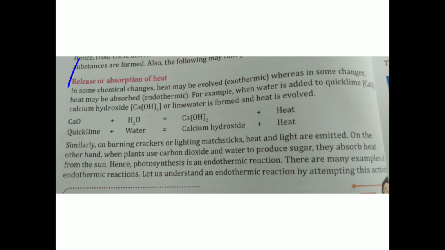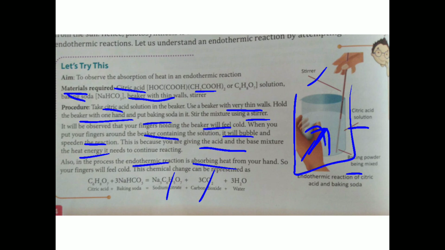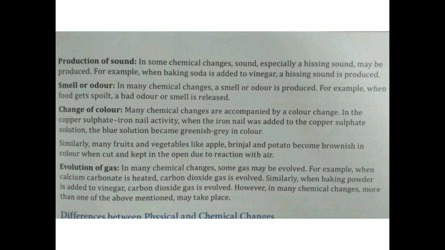If heat is evolved, then it is exothermic. If heat is absorbed, then it is endothermic. The third characteristic is production of sound. Sound may be produced in some chemical reactions, smell may be produced in some chemical changes, color may be changed in some chemical changes, and gas may be evolved in some chemical changes. So these are the characteristics of chemical changes.